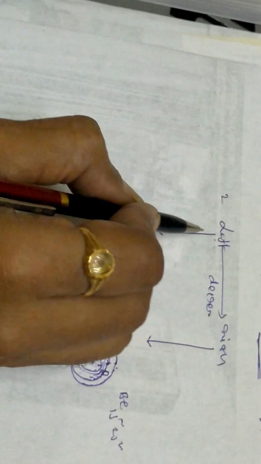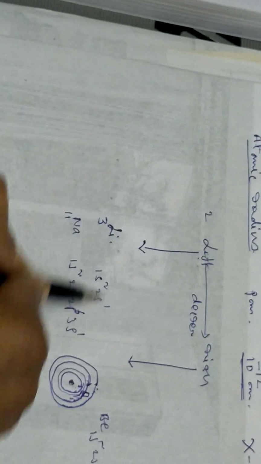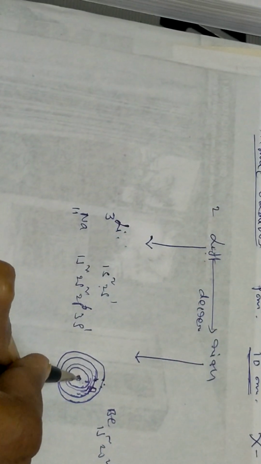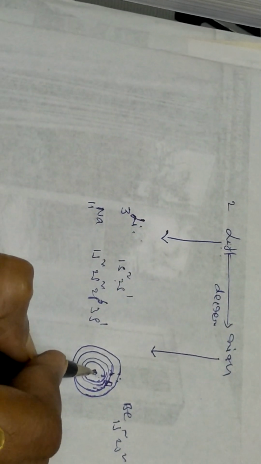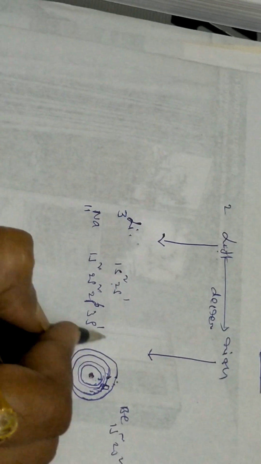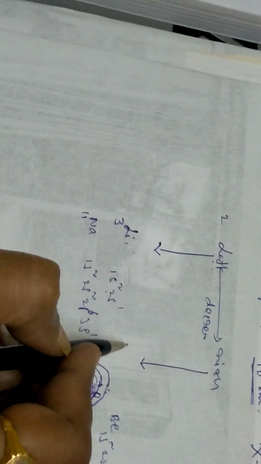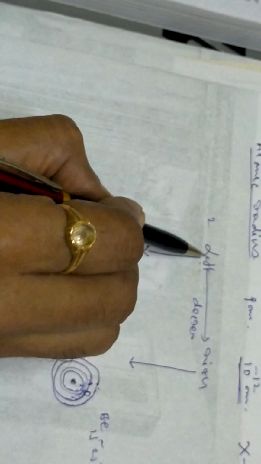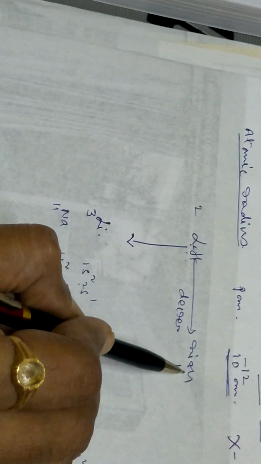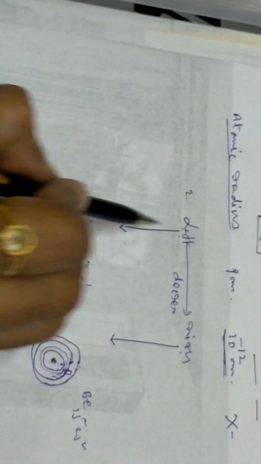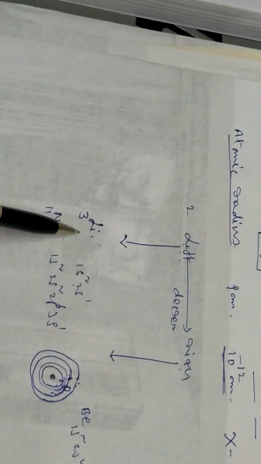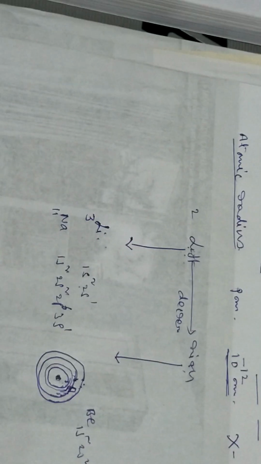Whereas from top to bottom in a group, though there is an increase in the nuclear charge, it is going to the next shells. So its radius is going on increasing. So remember all the time, from left to right, atomic radius is coming down, and from top to bottom, atomic radius is increasing. This is regarding the atomic radius in group and period wise.